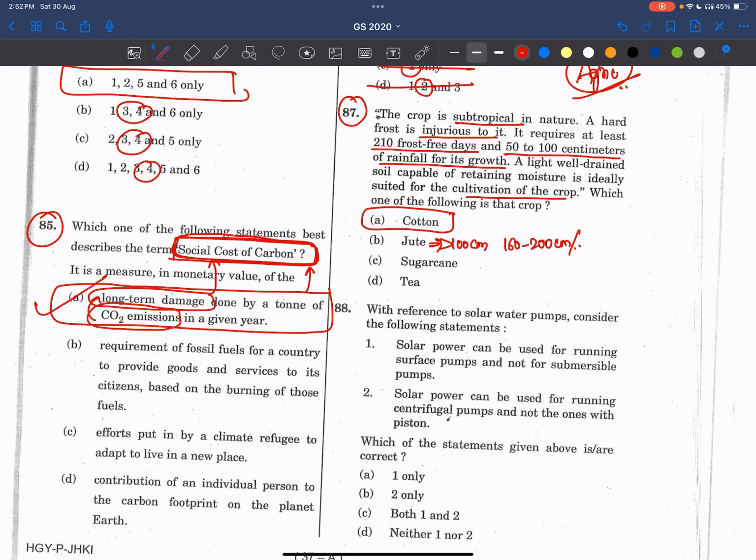Okay, so the answer is not jute. Right now, see about tea. Tea also requires hot and humid conditions. Even the rainfall requires 150 to 200 centimeters, and it needs well drained soil, majorly in the sloping regions. Okay, even tea is also not there.